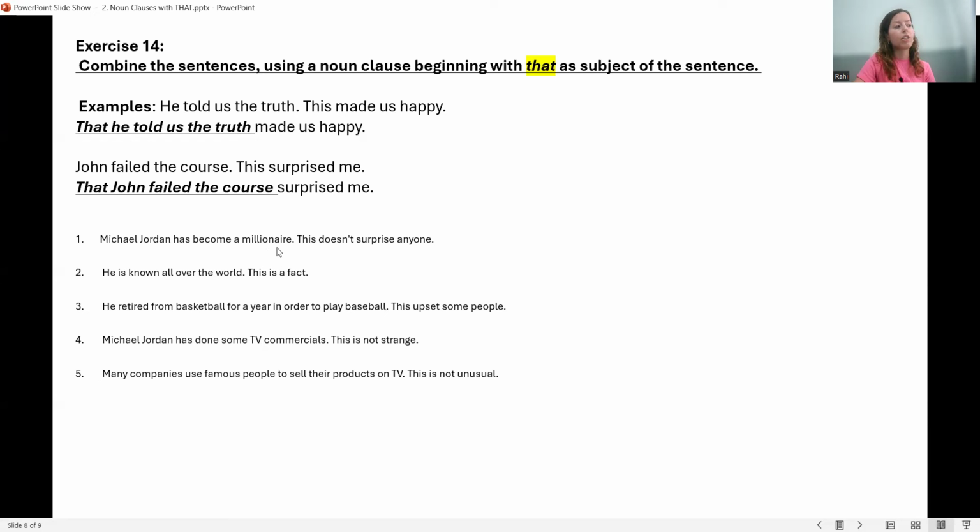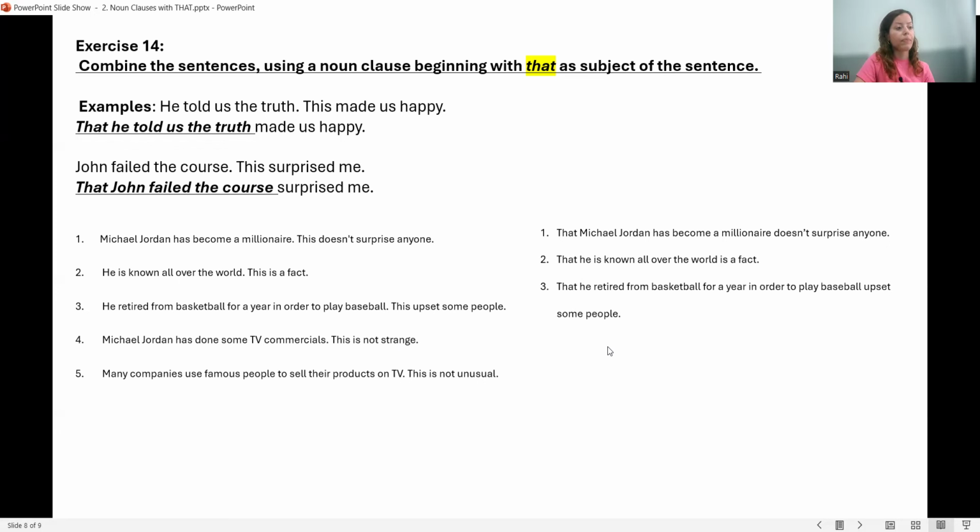Michael Jordan has become a millionaire. This doesn't surprise anyone. We use the first sentence in the that clause. I say, that Michael Jordan has become a millionaire doesn't surprise anyone. Next one. So again, I will use the first part as a subject. He is known all over the world. This is a fact. That he is known all over the world is a fact.